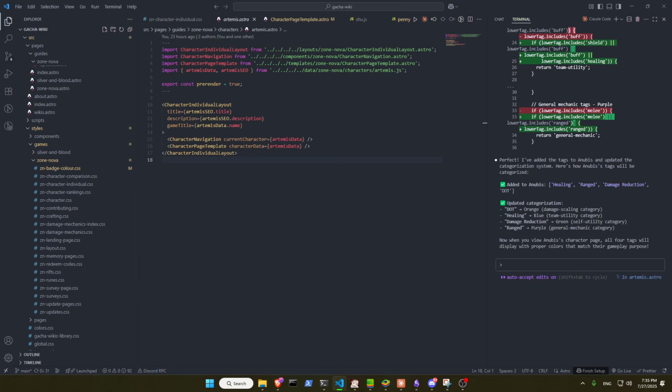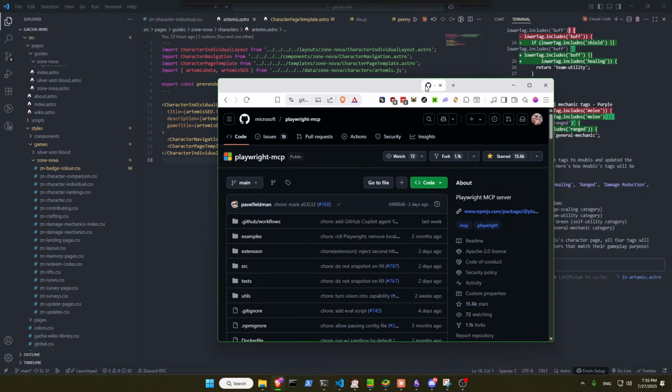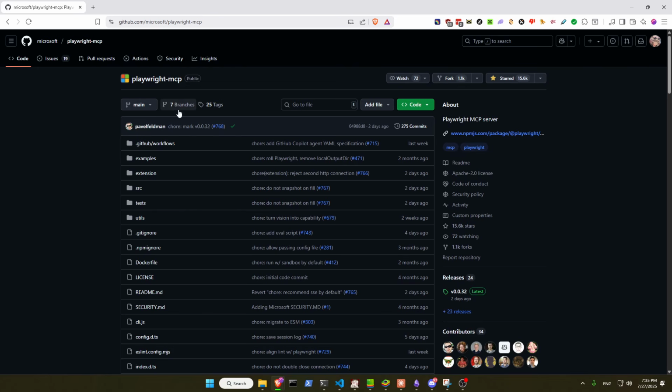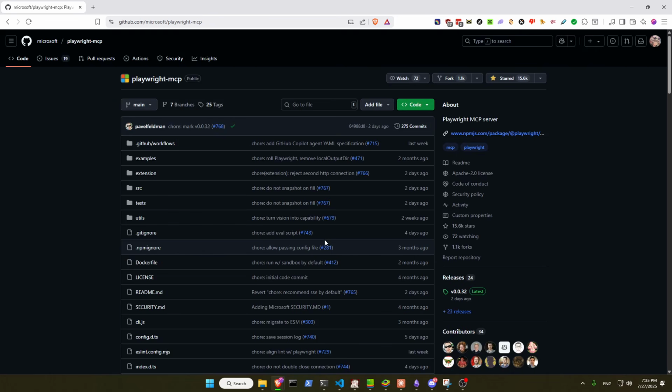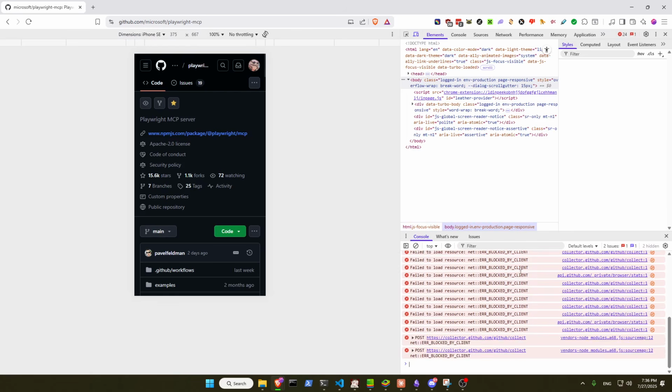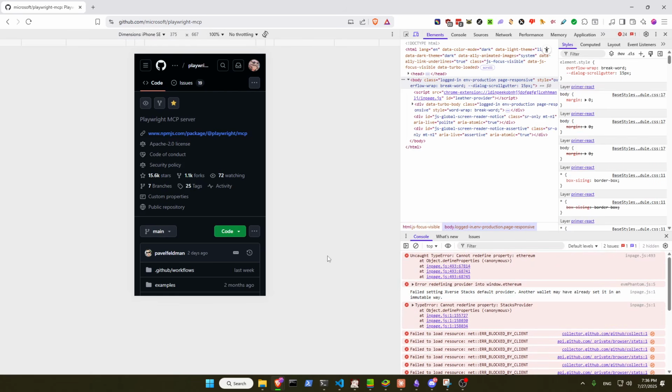Now, I also want to talk about how people will give you advice, silly advice. For example, this might not be silly, but they say add Playwright and MCP, which will help the AI go into your site and do debugging for any kind of problem. Do not do that. It's just gonna make the AI go around and hallucinate. It's gonna waste your time. If you have any problem, just press F12 and find the problem that you need to fix.